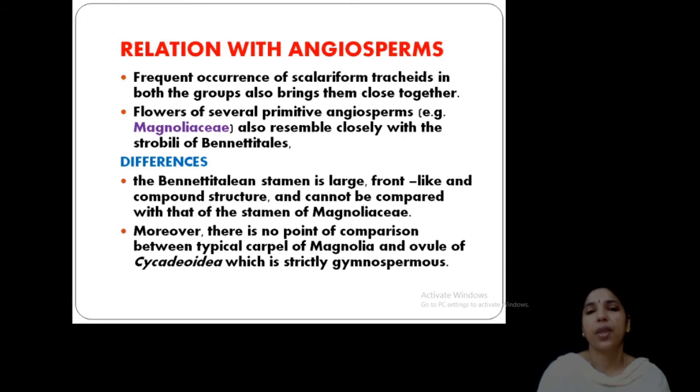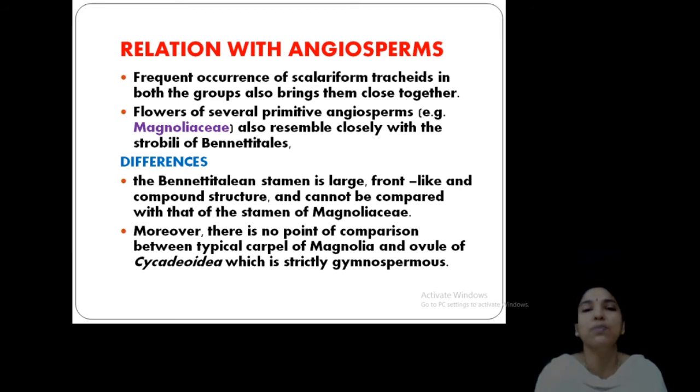Clear? Now, this is very important: how these Bennettitales resemble the angiosperms, because while discussing the origin of angiosperms, you have to quote the Bennettitales, which we will study next year in the evolutionary aspects of angiosperms. So, that's a special theory, the Bennettitalean theory, to explain the origin of angiosperms. So, there are so many characters by which Bennettitales resemble angiosperms. The occurrence of scalariform tracheids is a very important point, and the flower-like appearance, the inflorescence or the flower-like appearance. So, this resembles a primitive flower.